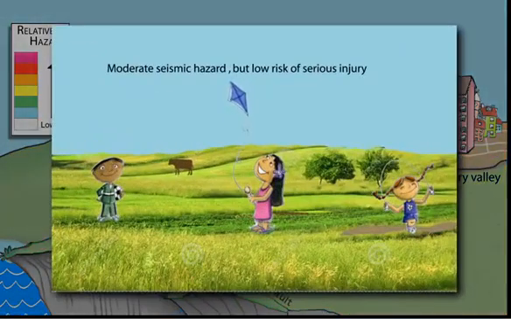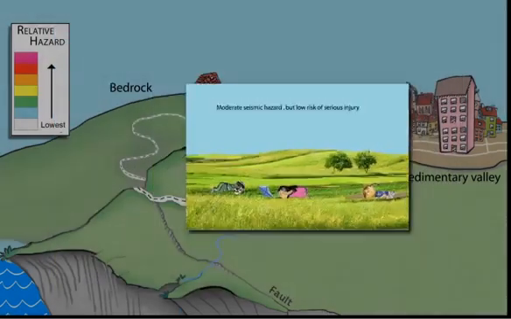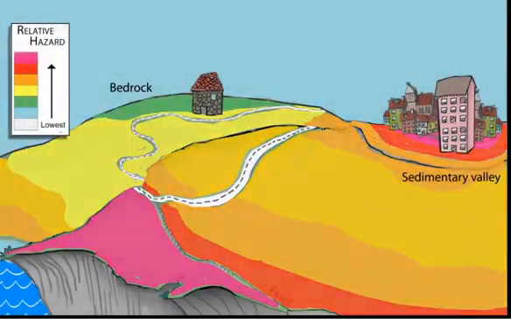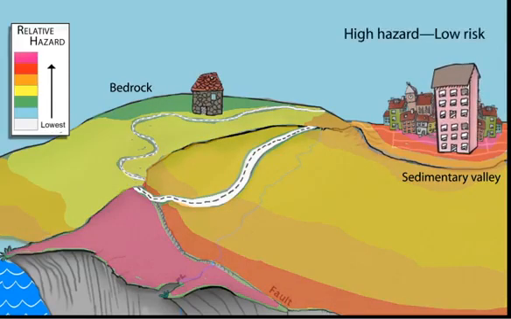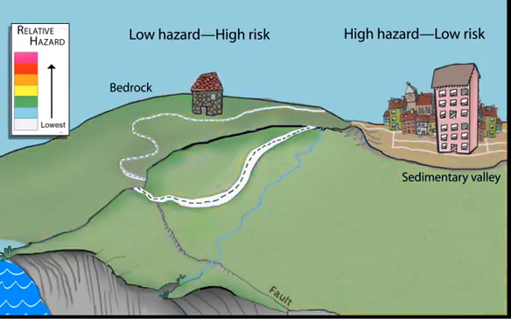In an open field, someone experiencing strong shaking would just fall down. Hence, most seismic risk comes from the possible collapse of buildings due to shaking. Let's look at two examples. A person in a high seismic hazard zone in a well-engineered high-rise has low seismic risk. A weak structure built in a low seismic hazard zone may have high seismic risk from even light shaking.